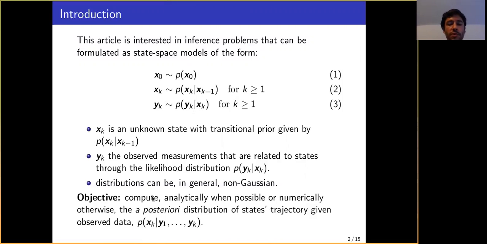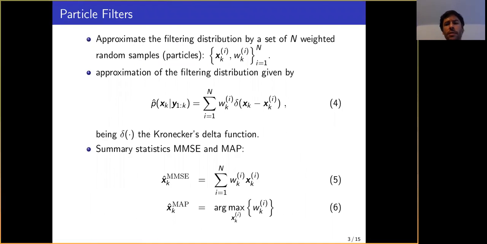So the objective with Bayesian filtering in general is to compute posterior distributions of the state trajectory given the observed data, such as this one, which can sometimes be problematic if our distributions are non-Gaussian or if we have nonlinearity in our system. So one way to tackle this is to use particle filters.